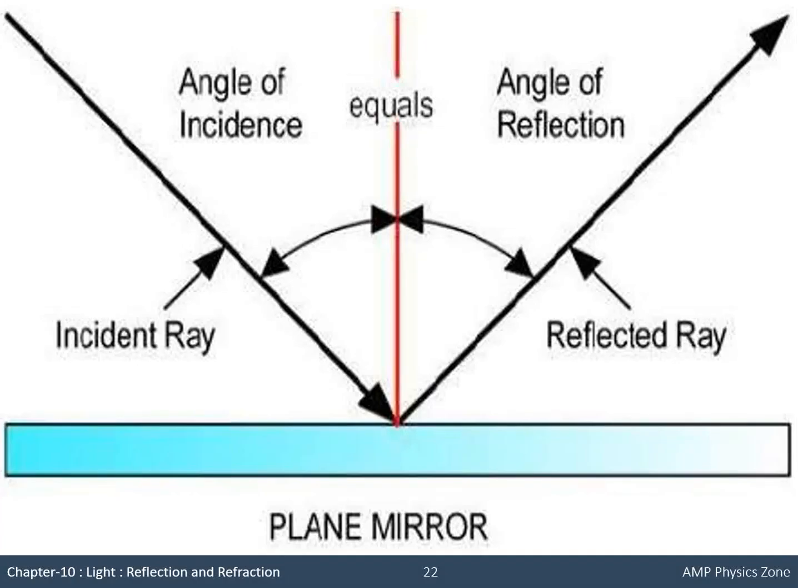One more thing I would like to add, that is the glancing angle. The glancing angle is the angle made by the incident ray with the surface. We can see in the diagram that the glancing angle is the angle made by the incident ray with the surface. Okay, this is extra that you should remember.